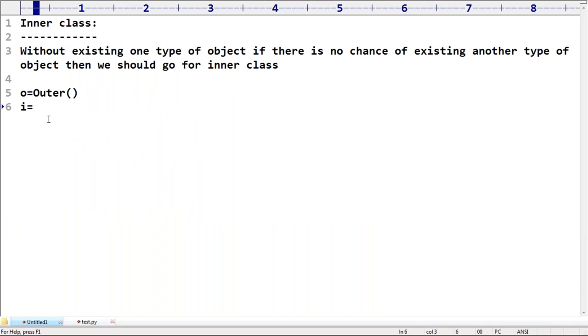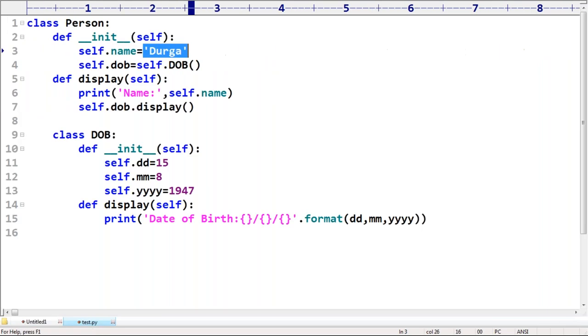Next we have to create the inner class object. Then O.inner like this. Correct or not? Now observe a bit carefully. You want the inner class object, which is always associated with which object? The outer class object, the current outer class object. The inner class object is associated with the current outer class object. Shivateja, it is compulsory, otherwise it won't work.